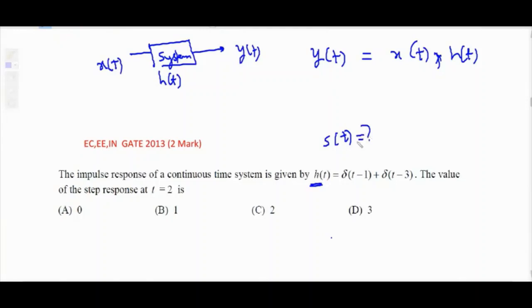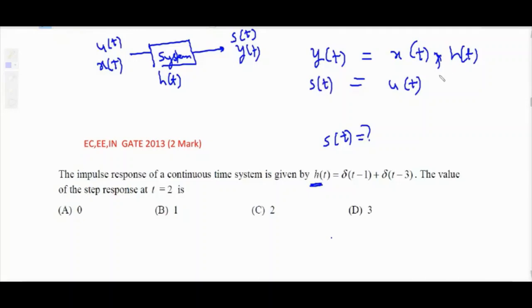We get step response at the output when the input is unit step signal. So input x of t you replace with u of t, and output you replace with step response.